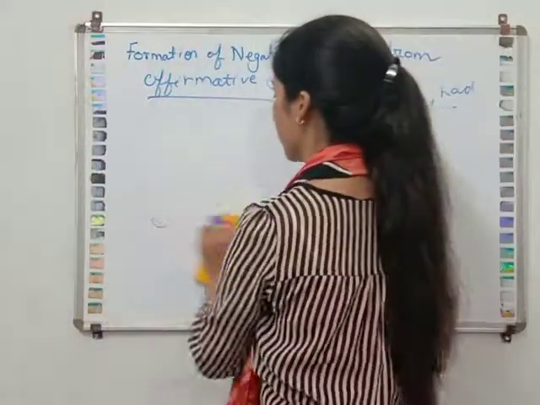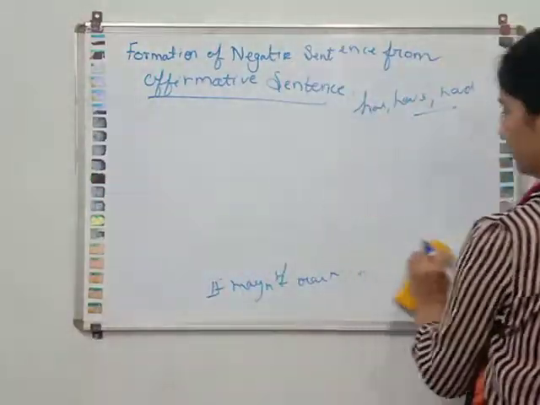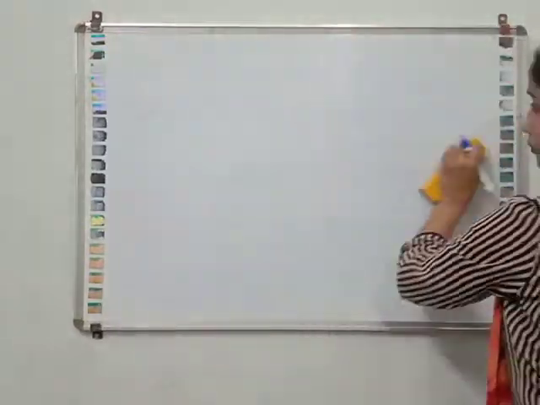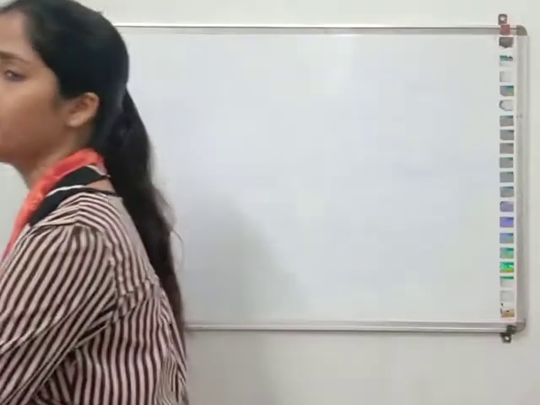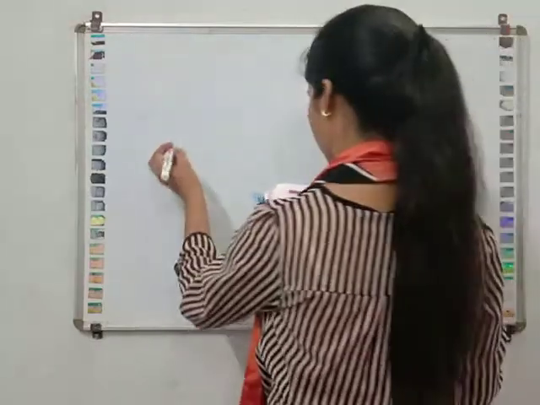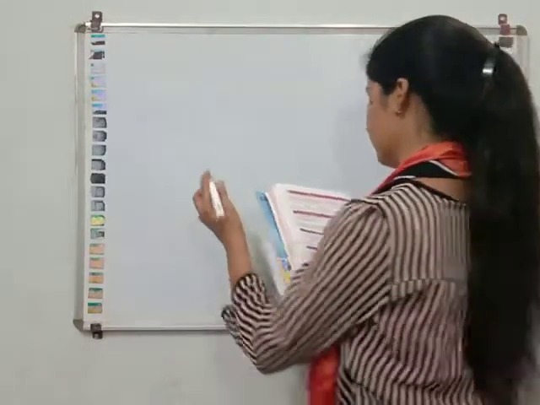I will write down an example on the card. You can see that from there. This chapter is very easy. You have to frame from affirmative to negative and negative to affirmative. That you have learned in your previous classes also. Take it as a revision only.